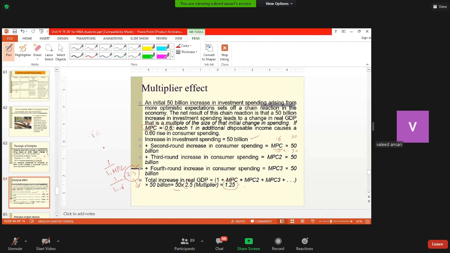For example, if it is 0.75, the greater will be the value of the multiplier, because the denominator will become lower and naturally the multiplier will be higher. So that is why the multiplier has a chain effect. An initial increase results in a chain effect, and the final increase is much higher than this.